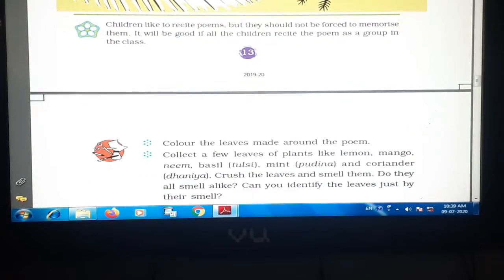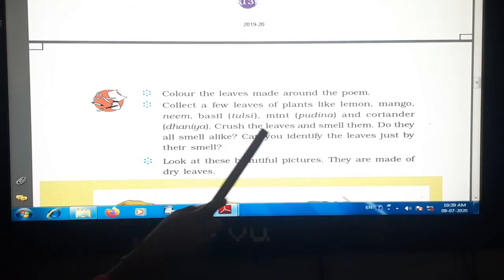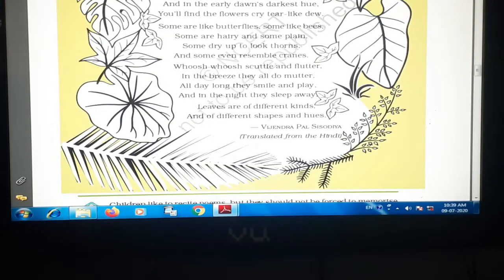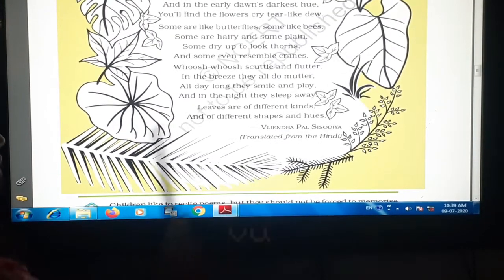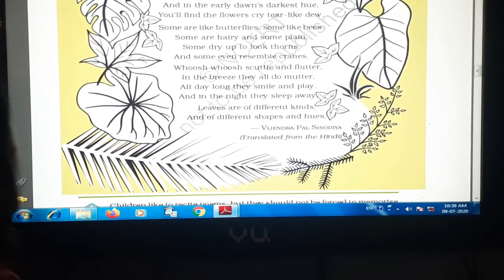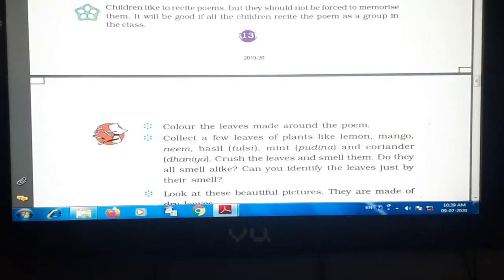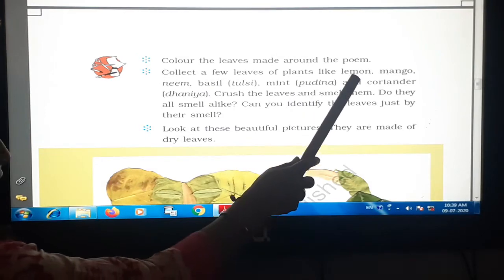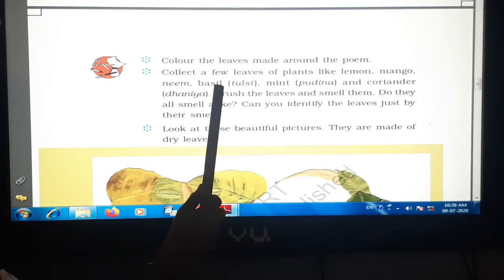Now we will go to this. Color the leaves made around the poem. You have to color the leaves which are made around the poem in your book. Okay, in your textbook you just color all these leaves. And next, collect a few leaves of plants like lemon, mango, neem, basil, tulsi.